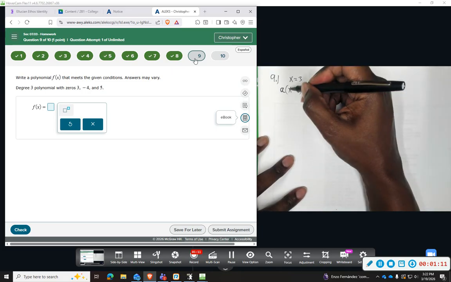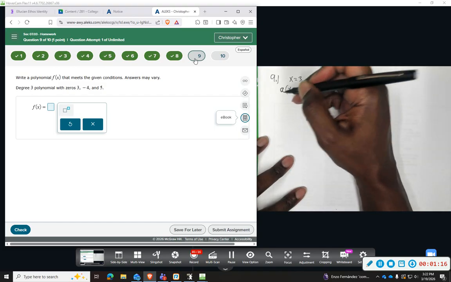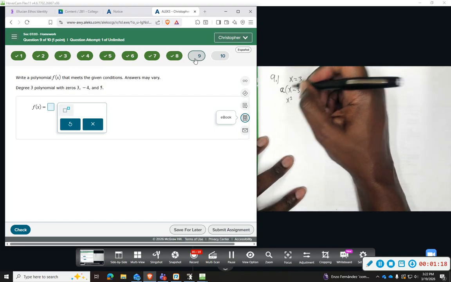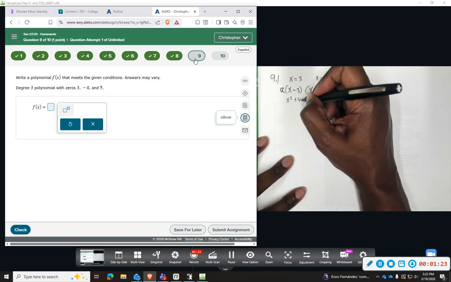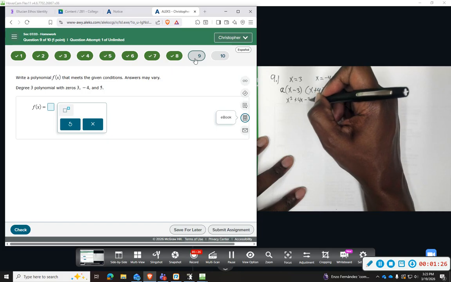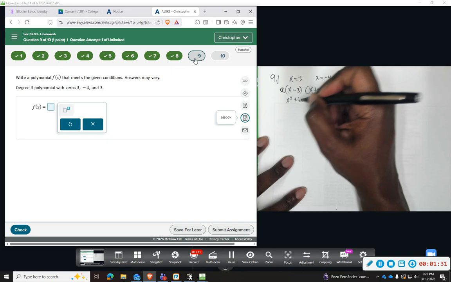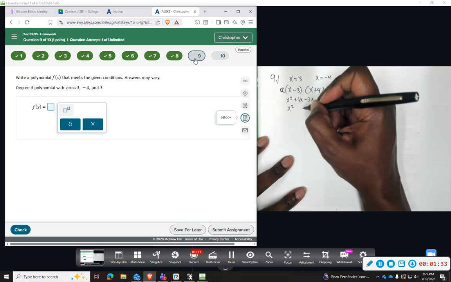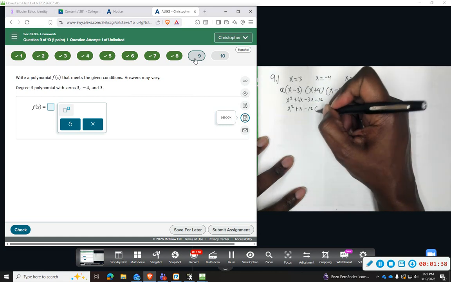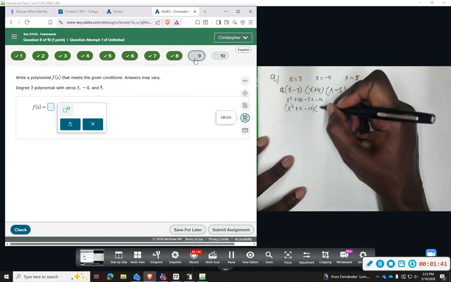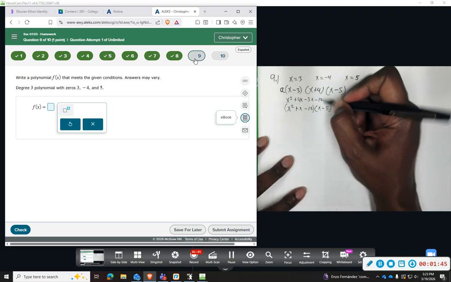So just for example, if I FOIL this out, x times x will give me x squared, x times 4, positive 4x, 3 times x, negative 3x, and then negative 3 times 4, negative 12. Alright, so this will give me x squared plus x minus 12. And then I'm going to add the x minus 5 to the mix. So I'm going to distribute everything times x and then everything times 5.